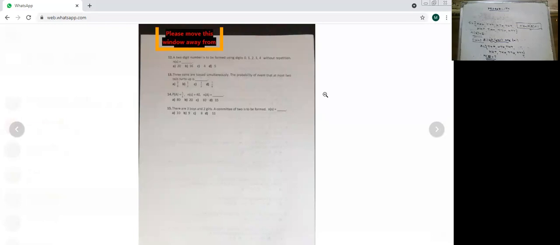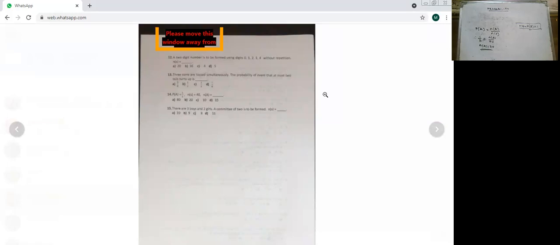Okay. So P of A is given, half. N of A upon N of S, and substitute: half is equal to N of A upon 40, since N of S is 40. So N of A is asked. So 2 20s are 40, so 1 into 20. So N of A would be 20. N of A is 20.